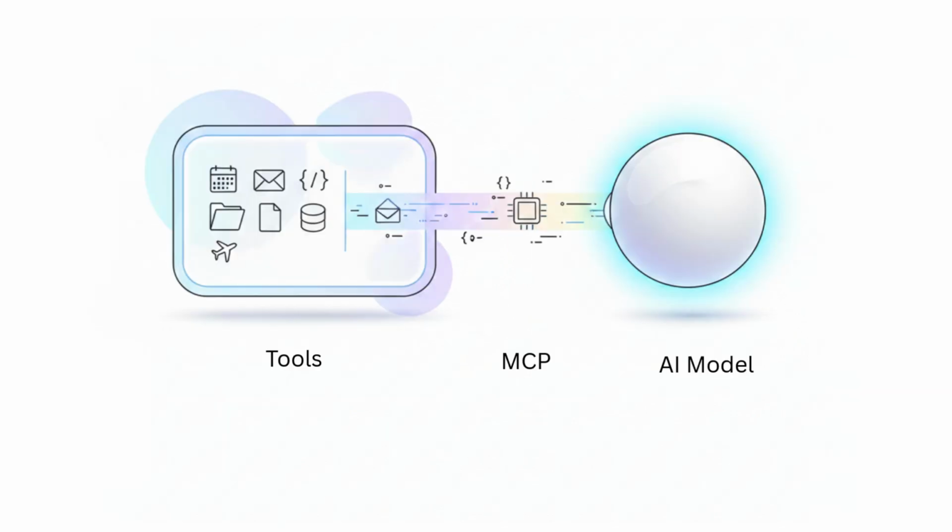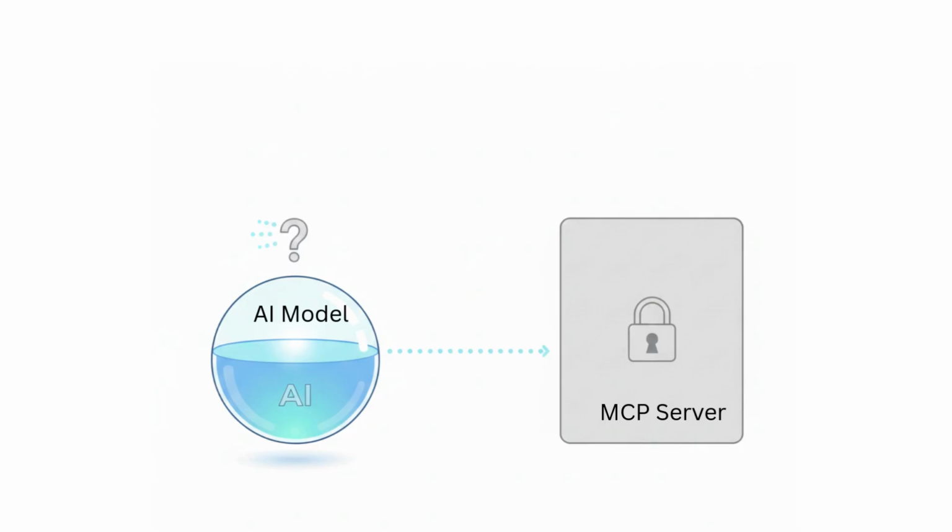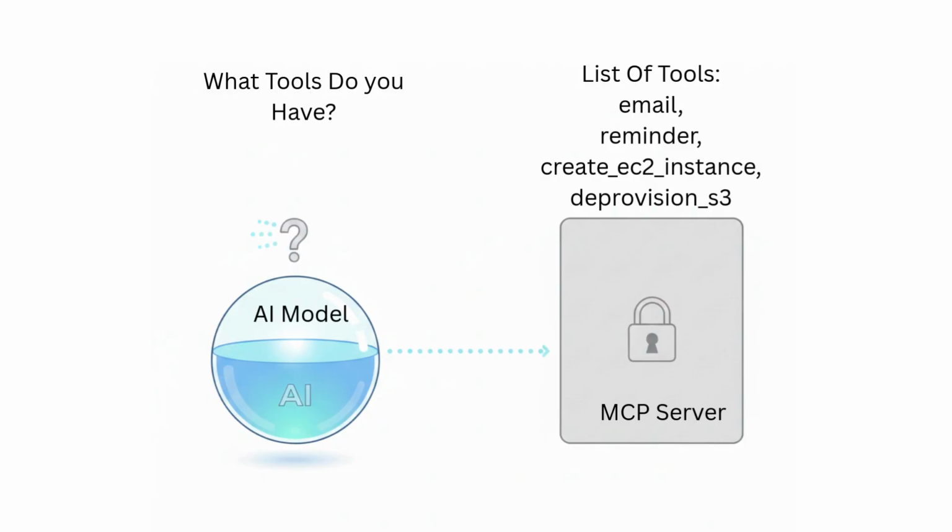Now here's the key part. It's called Model Context Protocol because all these tools, schemas, and capabilities get sent to the AI as context. The AI learns what tools exist on the fly. Nothing is hard-coded. It discovers tools dynamically by asking the server, hey, what tools do you have? And the server replies with the full menu.